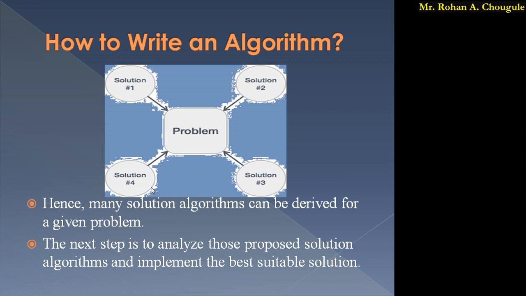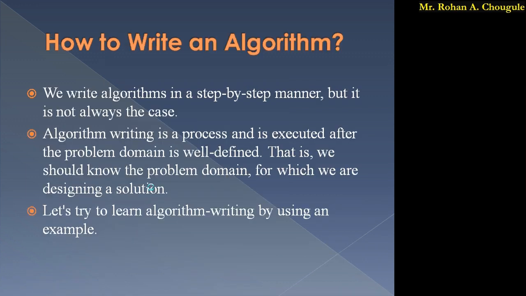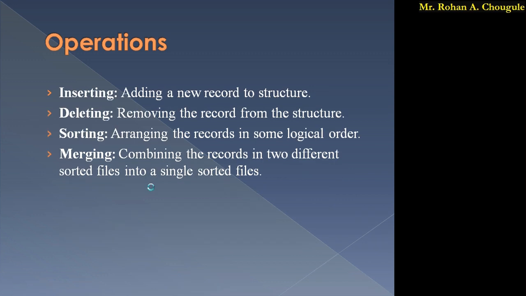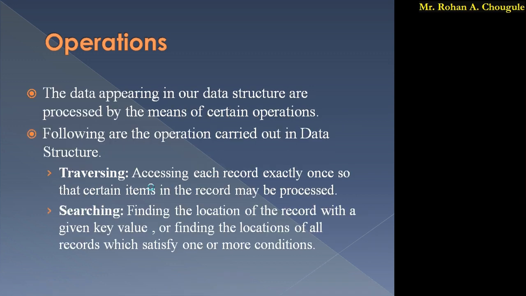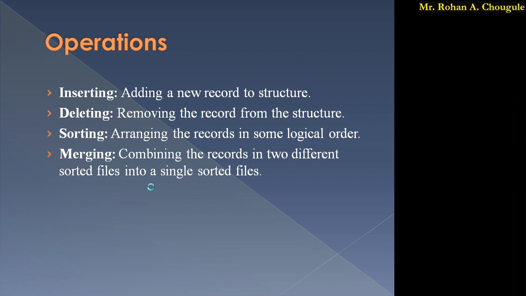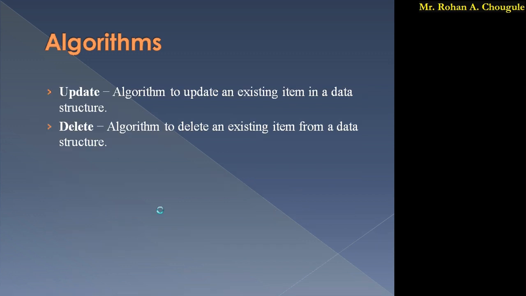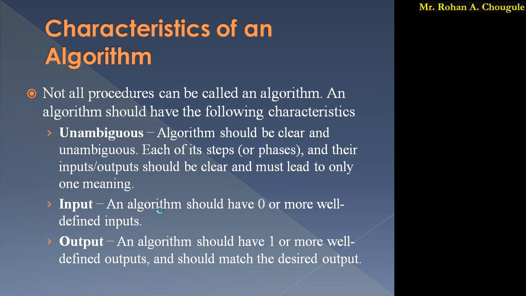So before stopping the lecture, just go through the slides of what we have studied till now. We have studied the operations in data structures: traversing, searching, inserting, deleting, sorting, merging. Next, we studied the definition of an algorithm, that it is a well-defined list of steps for solving a particular problem. Then we studied the categories of algorithm: search, sort, insert, update and delete. Then we studied the characteristics of an algorithm that we have to consider while writing it.